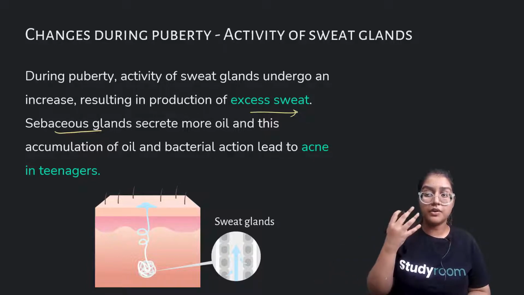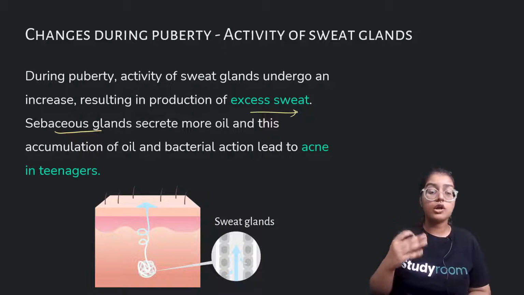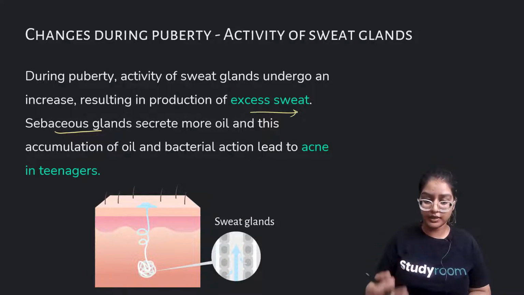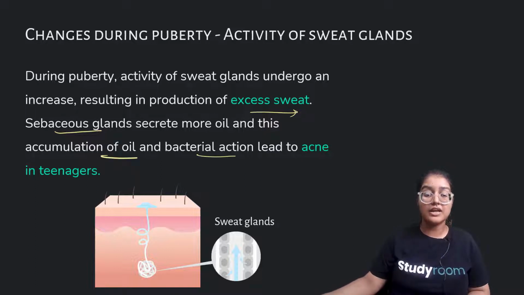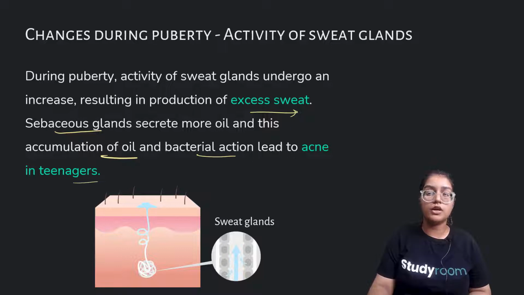That's why during the adolescent period, you can see on your face some acne or oiliness. This is all because of the development of glands which occurs during your puberty period. For example, accumulation of oil and bacterial action cause acne in teenagers. These are all changes which occur during our puberty period. So what were they? Height, body shape, voice patterns, sweat glands.